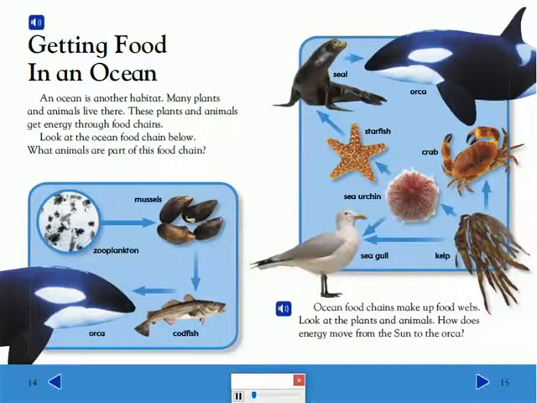Getting food in an ocean. An ocean is another habitat. Many plants and animals live there. These plants and animals get energy through food chains. Look at the ocean food chain below. What animals are part of this food chain?